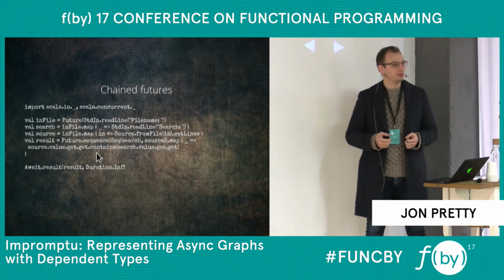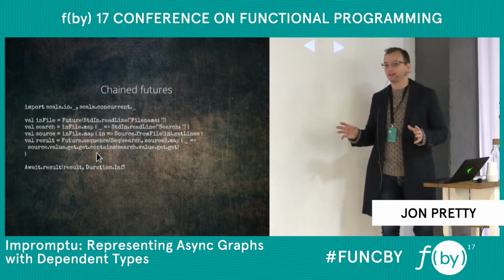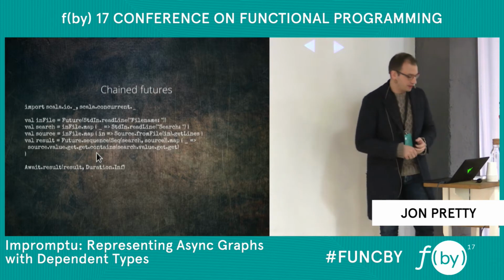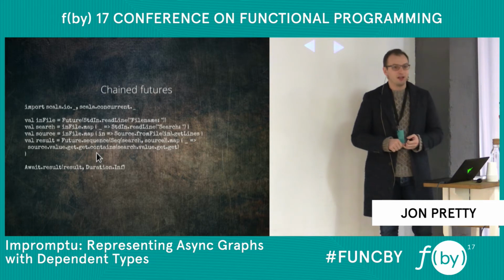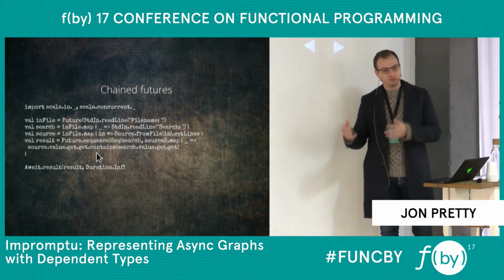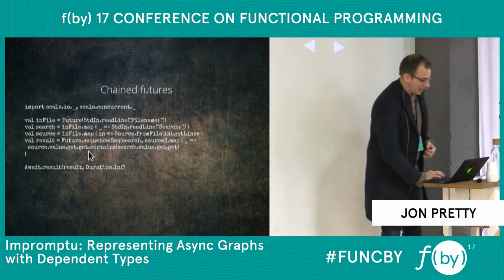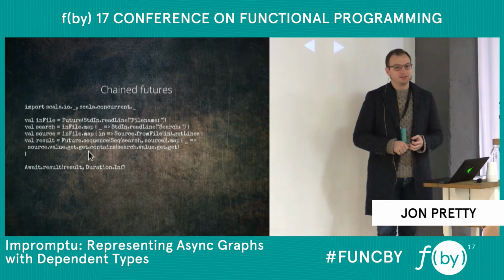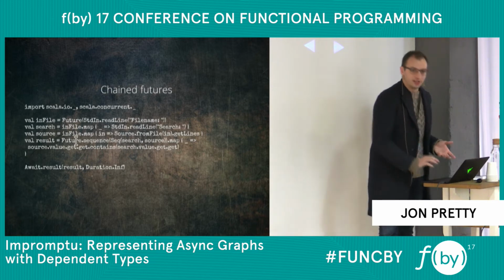Now one of them is dealing with exceptions. Obviously, when you call certain methods in Scala, they may throw an exception. And I'm going to say that for now and for the rest of the talk, I'm not going to care about exceptions because they are very much an orthogonal concern. But the one that does concern me, and the one I'm going to try to fix here, is the other get, which is the one which assumes that the future has already completed at the point it does this. If the future has not completed, then we will have an exception thrown. This is bad.